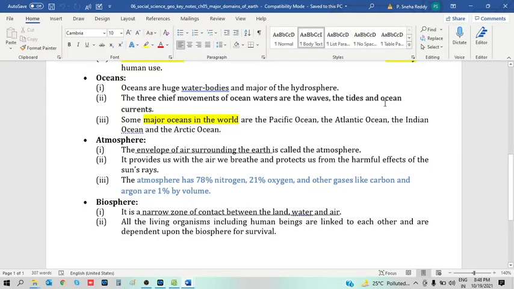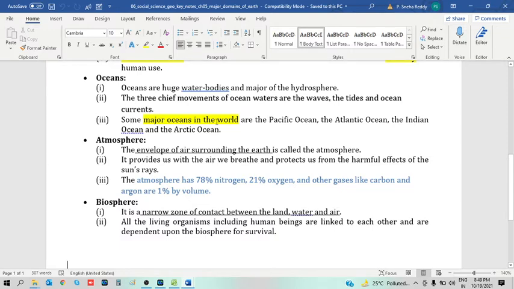Sometimes in exams they ask whether a given ocean current is a warm ocean current or a cold ocean current. So they will ask, for example, about the West Wind Drift.